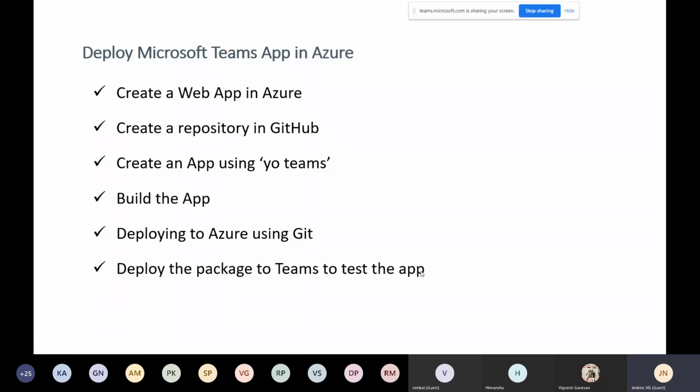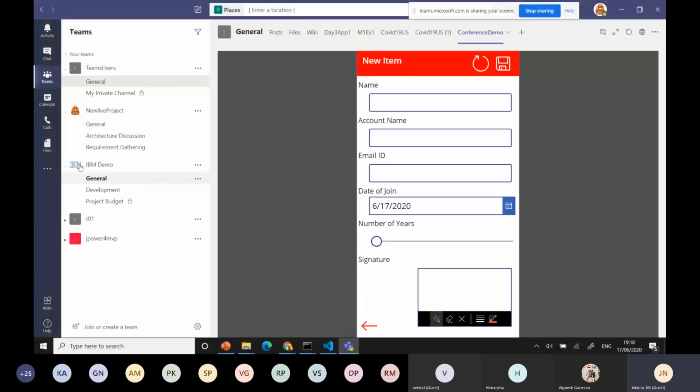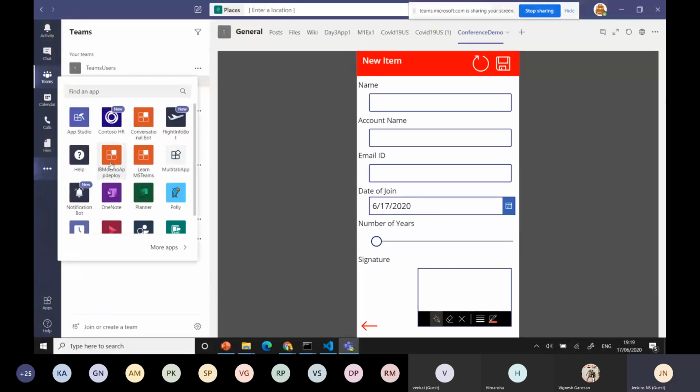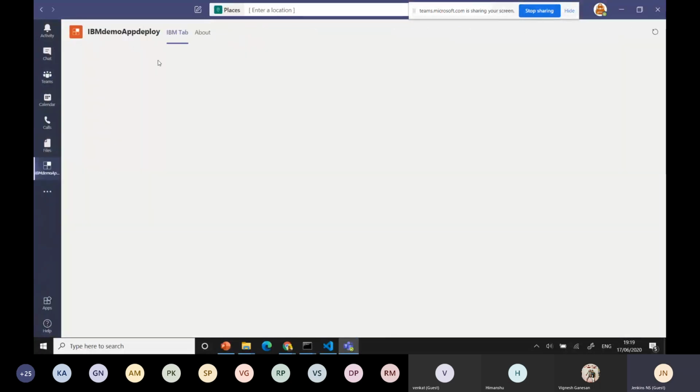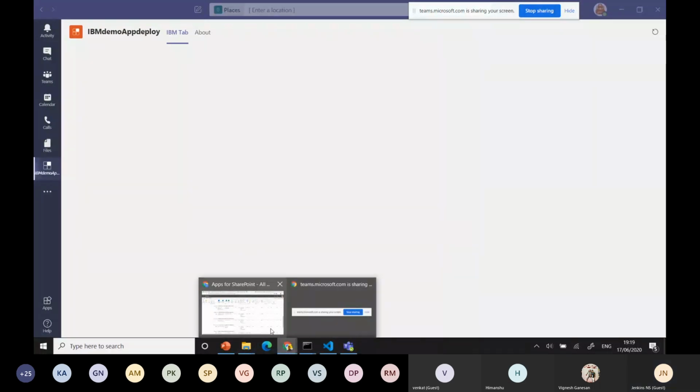It takes at least 10 to 15 minutes to deploy a single thing, because all the files move from your GitHub repository to Azure, and it takes a little time for all the configuration, and then it will work. You can access whatever app I already told you about. One is from the IBM deploy tab. It's deployed in my Azure environment. I can show the Azure part.